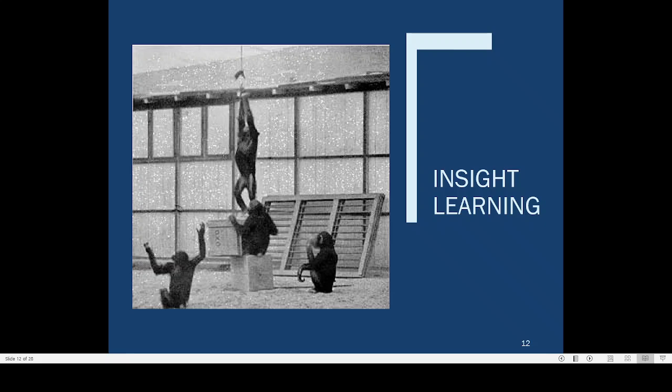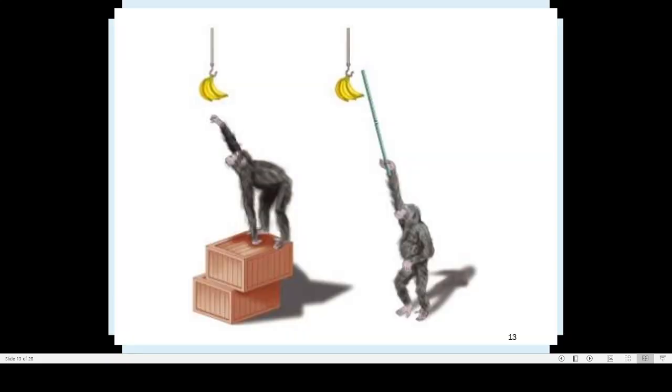That kind of learning is known as insight learning. Here also you can see that either this way the chimpanzee can collect the banana, or they should use some kind of stick. Then also they will be able to collect the banana. Otherwise the banana is very high, and they won't be able to reach it with their hands.